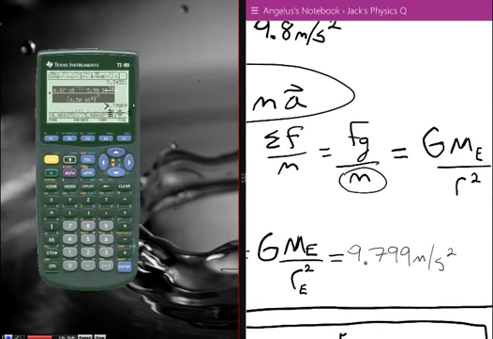So it's just about 9.8 meters per second squared, based on our approximation. So that's where that number comes from, and that's only true for objects in free fall near the surface of the Earth.